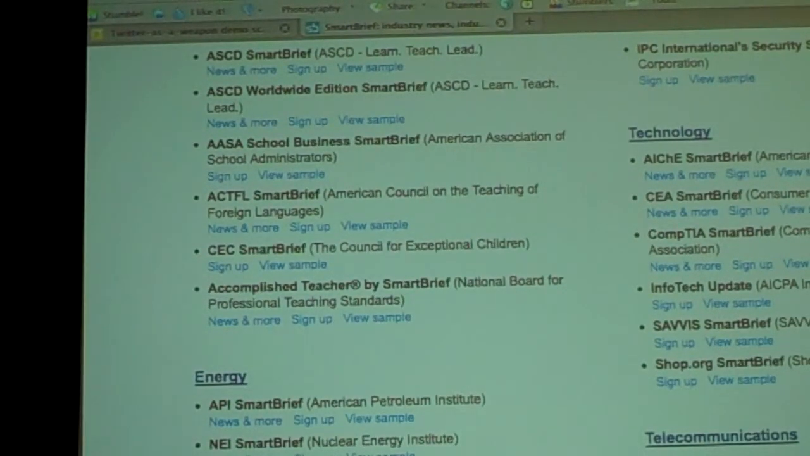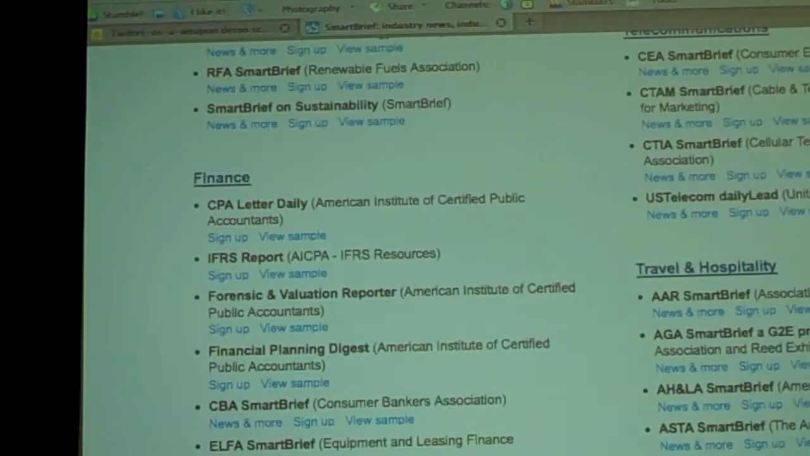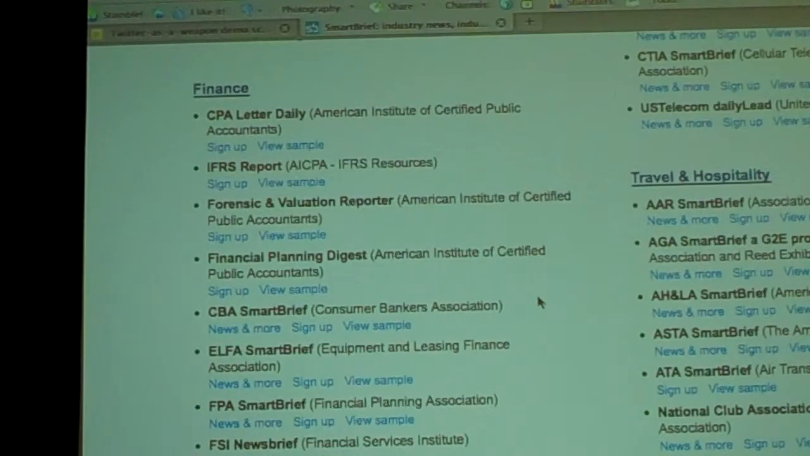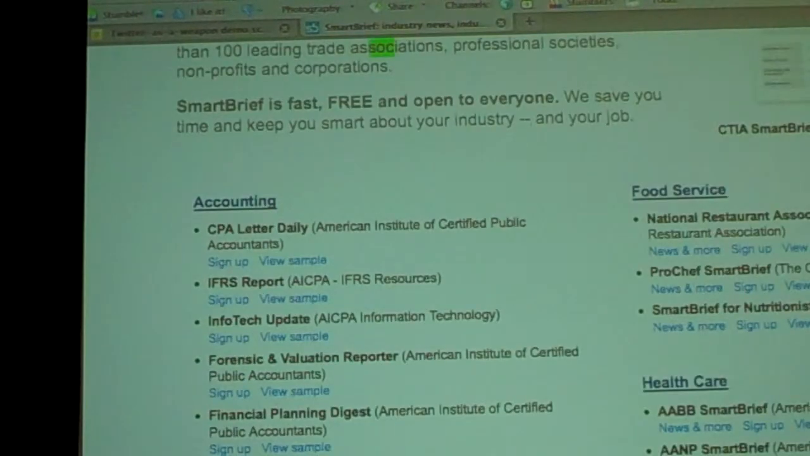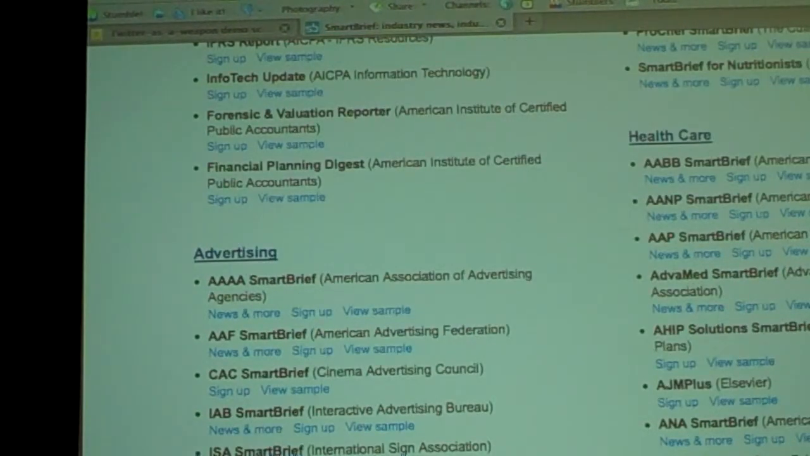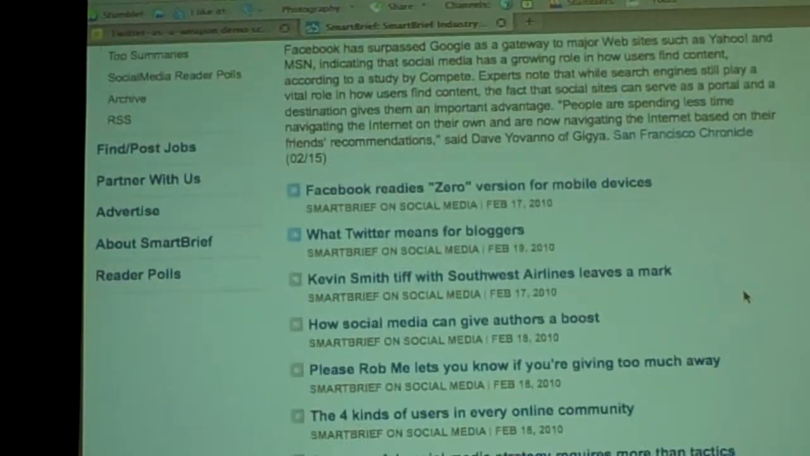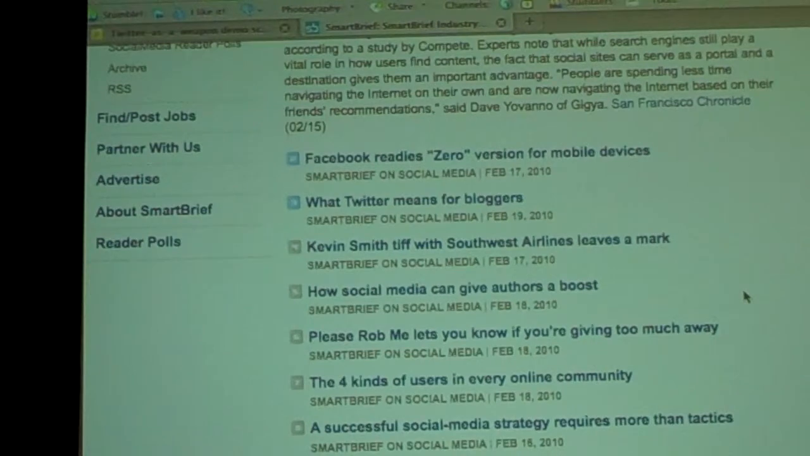And then what happens is that every day you get an email, or you can go to a website like this. We'll pick one here. Let's find a social media one. Okay, so let's say you're really into social media. So you would subscribe to this social media SmartBrief, and every day you would get an email. I'll show you that if you want. Or you can come to the website, and this shows you the best stories they found about social media every day.